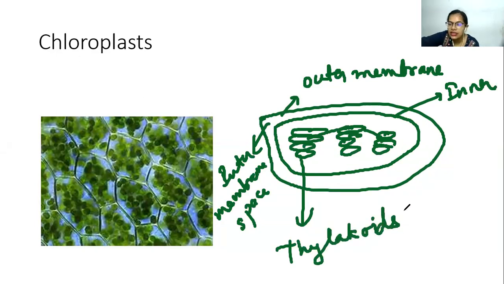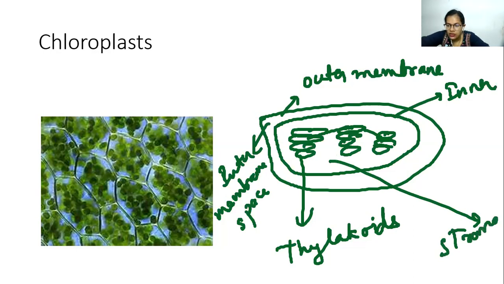Now herein the exact photosynthesis takes place. So if you can remember, this much is also enough. And this is called stroma. So similar to mitochondria, we have got the outer membrane, intermembrane space, inner membrane. Then we have got the thylakoids and the stroma, where the photosynthesis takes place.